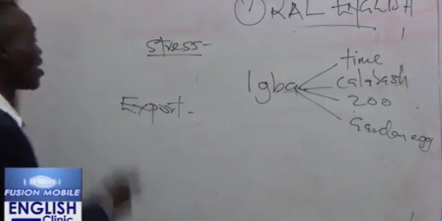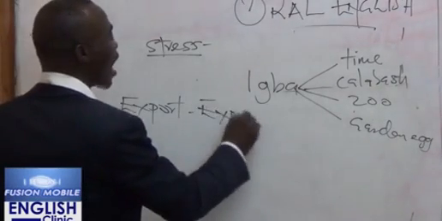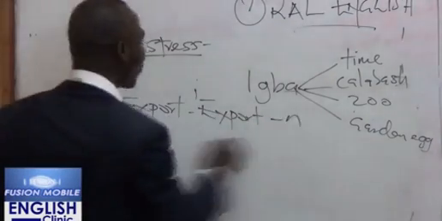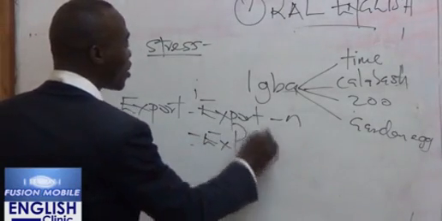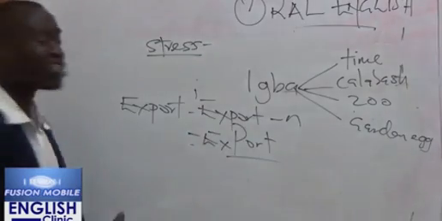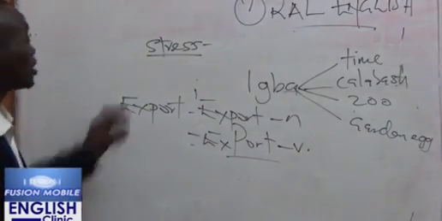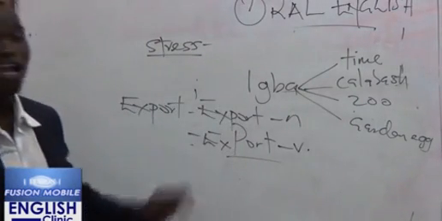If it is a noun, I will call it EXport, with the stress on the first syllable. But if it's a verb, I will call it exPORT, with the stress on the second syllable. So it is the stress that helps me to know that the word I'm talking about is either a verb or a noun.